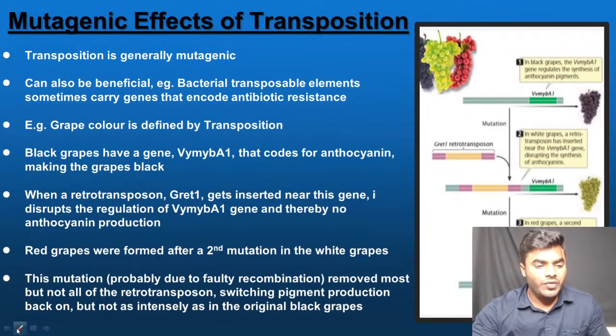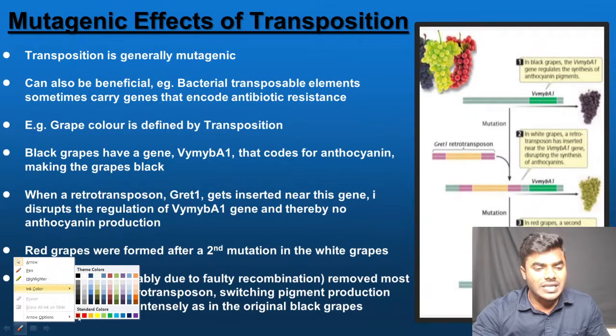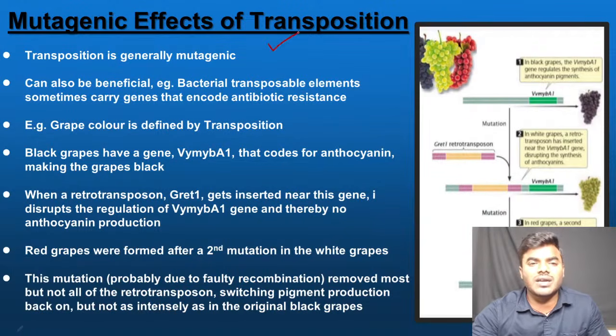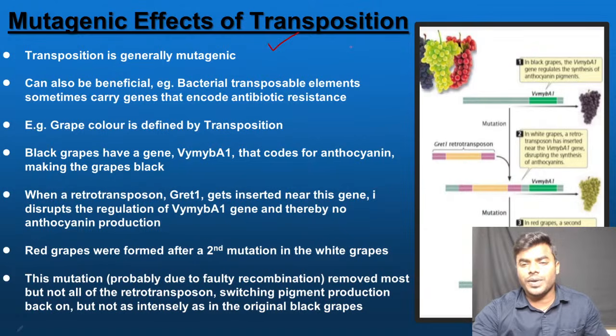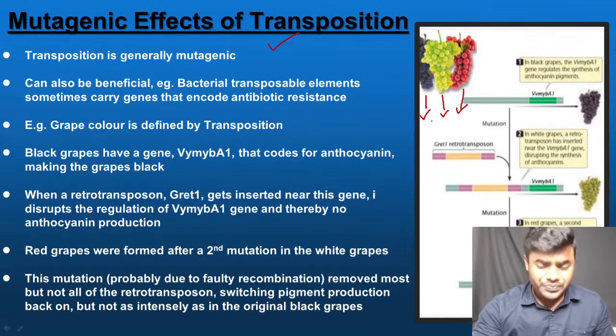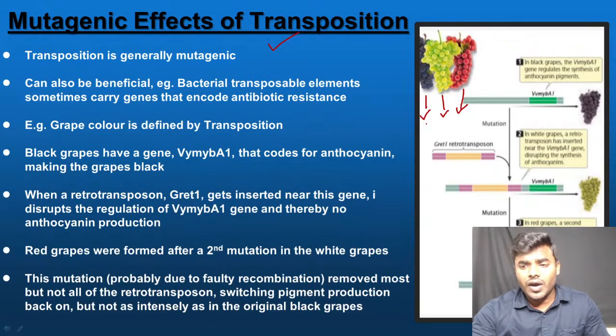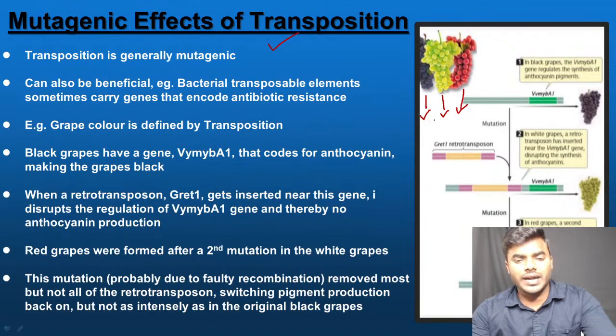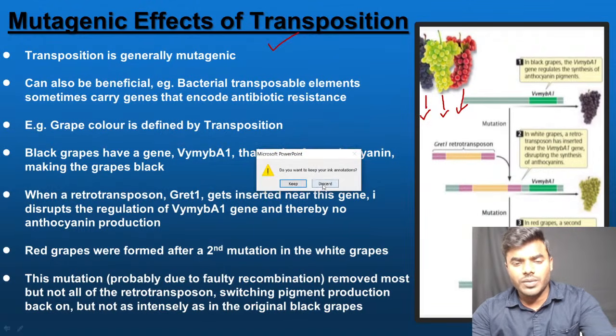We ended the last class by discussing this particular transposition. What did I tell you? In grapes there are three colors: black, green, which generally we can call white, and another color called red. If you quickly recall my statement, I also gave you one important statement.